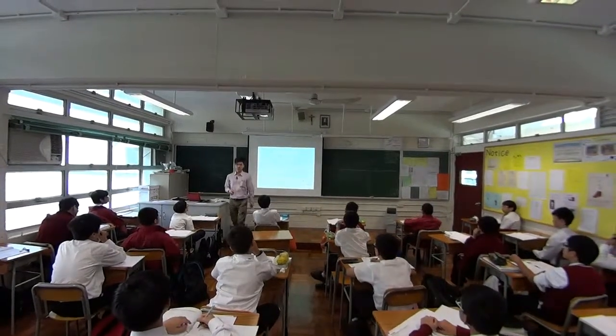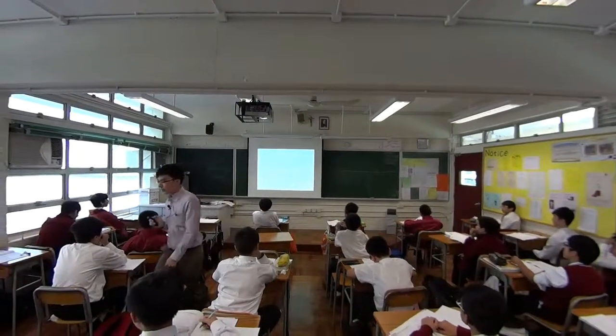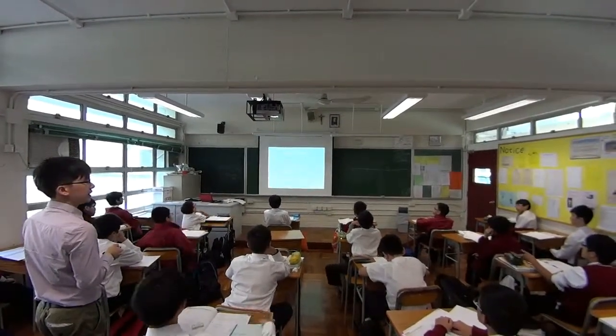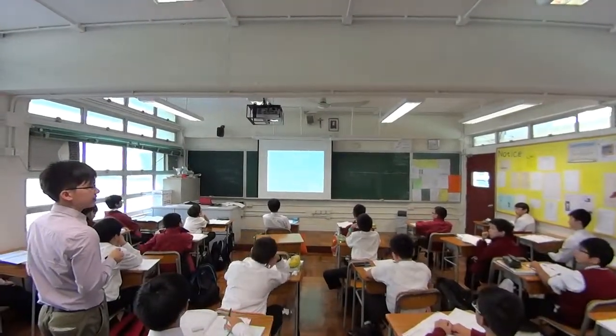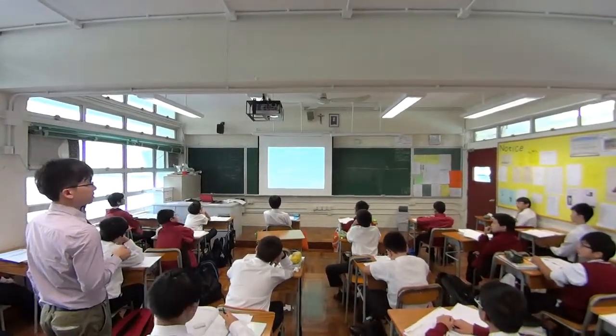Okay. So, how do we name angles? I think in primary school you just, let's say you have angle B here, you just name it as angle B, right? Or you haven't learned this kind of thing? You have learned something like that, but not in this way, right?